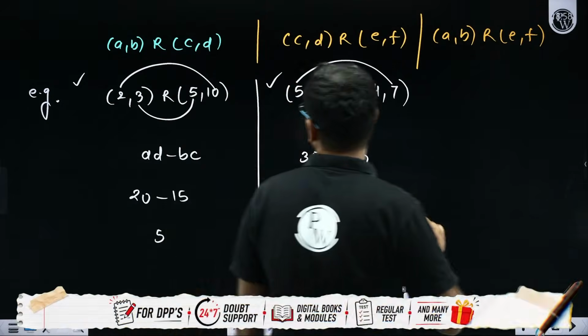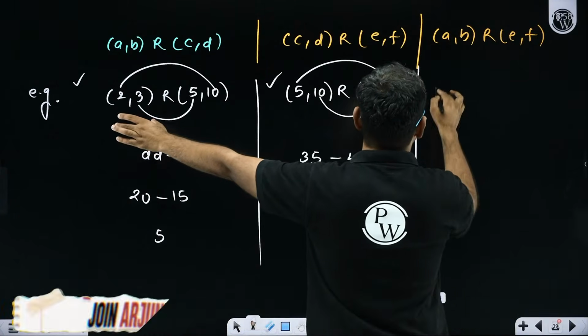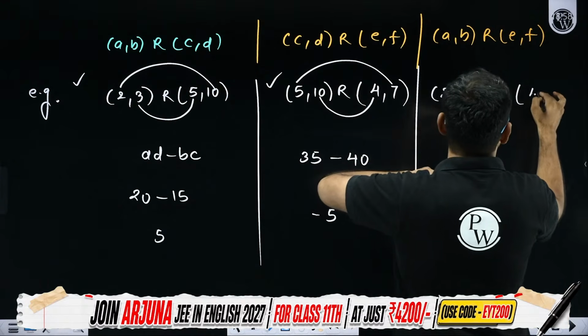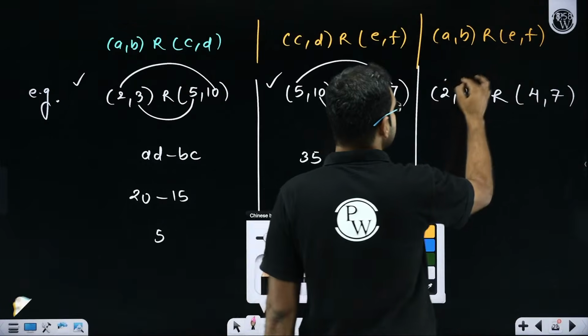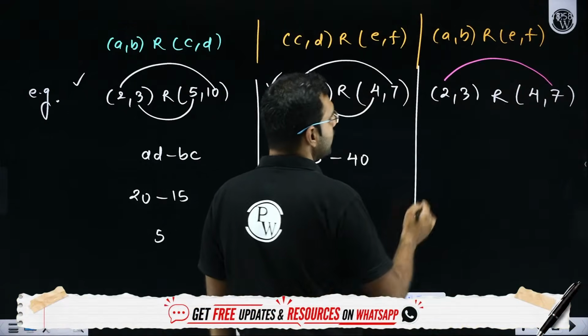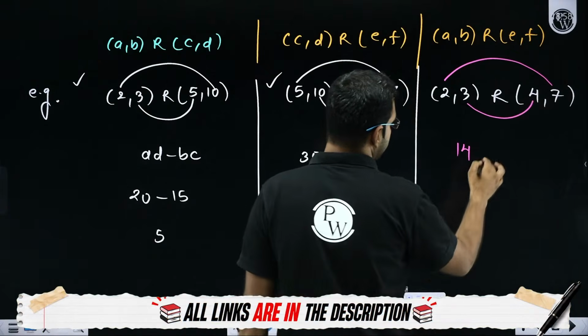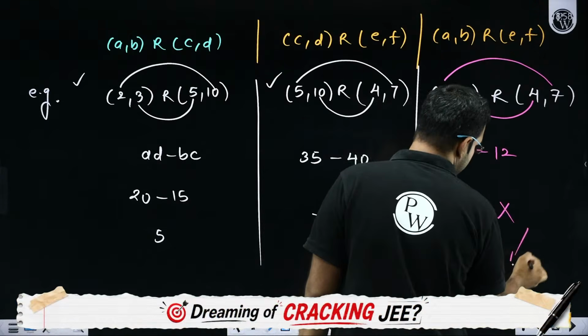Now let's check it for AB to EF. So AB is (2, 3), and EF is (4, 7). So what does it say? I hope you're listening: 2 into 7, that is 14. 4 into 3, that's 12, and 14 minus 12 is 2, which is not divisible by 5.